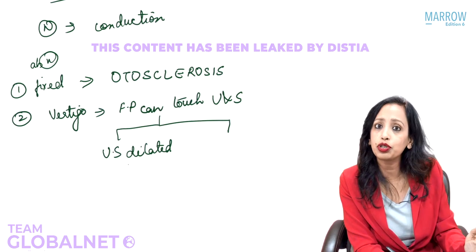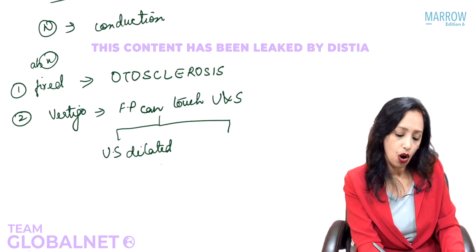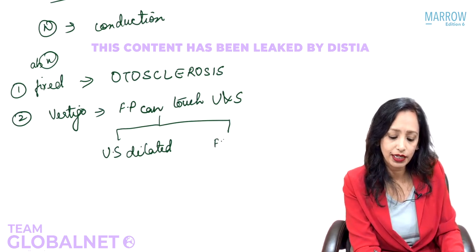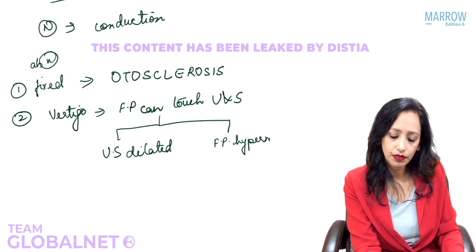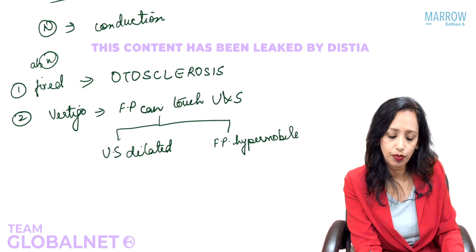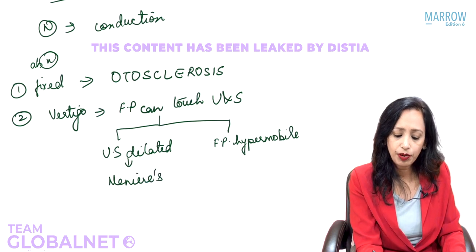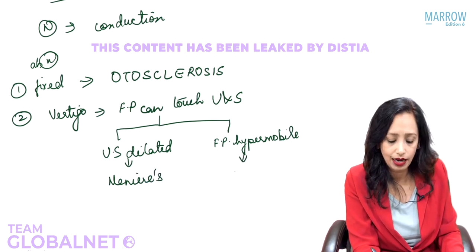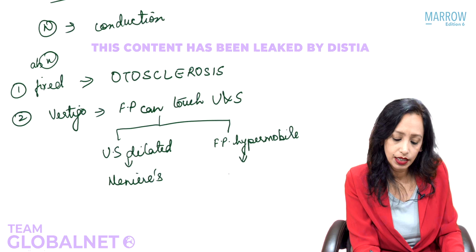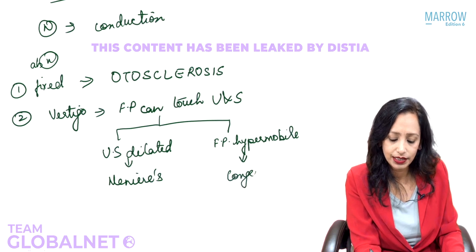Now the footplate is able to stimulate it, leading to vertigo. Or it can happen when the footplate is hypermobile. So this happens in Meniere's dilatation, and the hypermobility of the footplate of stapes occurs in congenital syphilis.